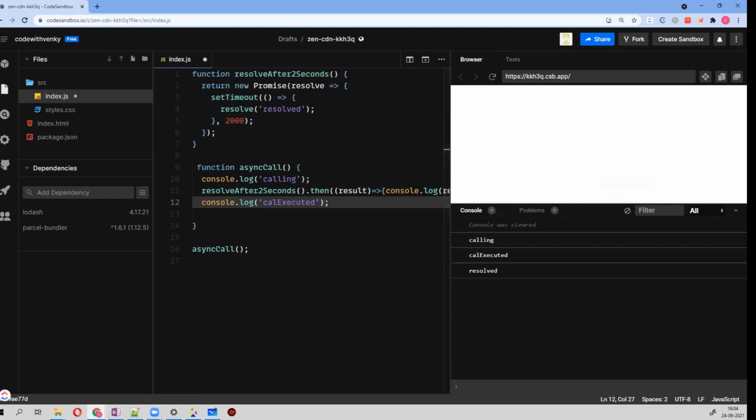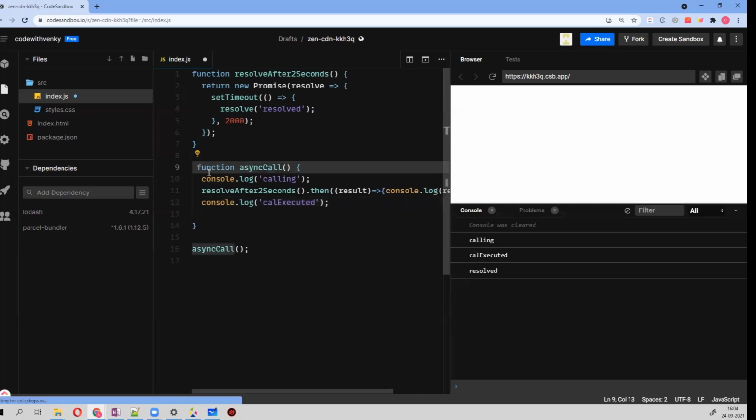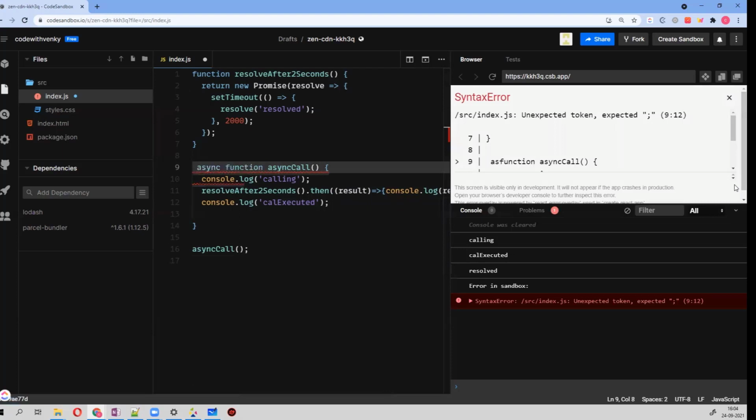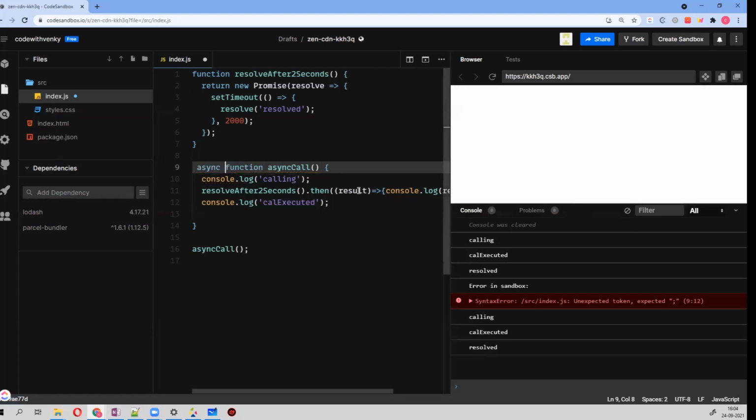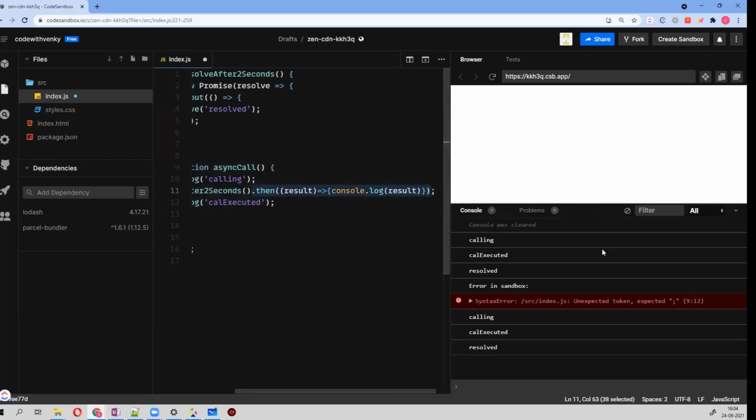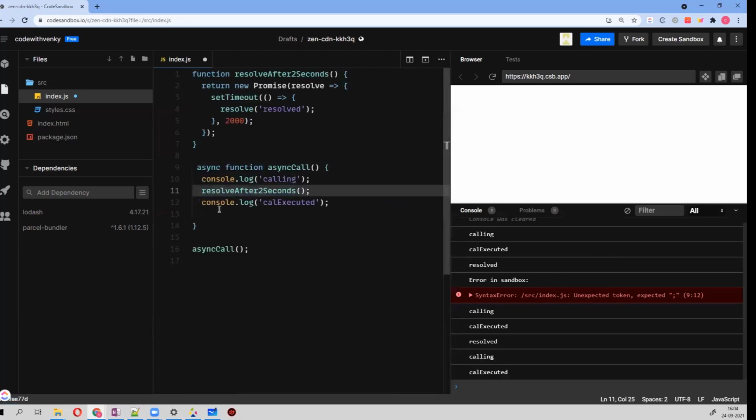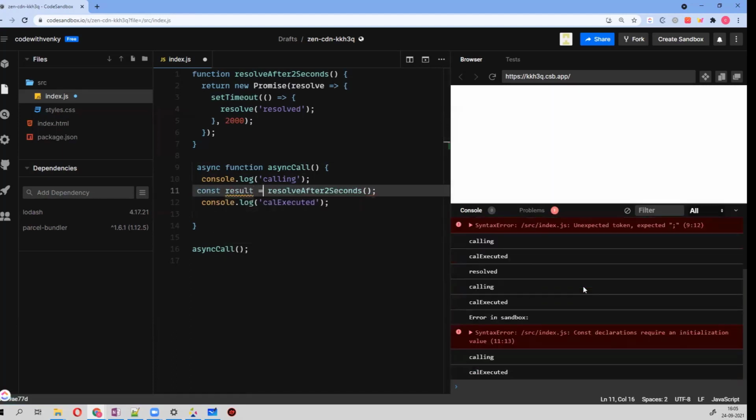There is some syntactical sugar we have to add. First, add async at the front of the function. Secondly, as we know, we are just receiving the promise, and we are interested in the value, so we have to hold it somewhere in a result, equal to this one.